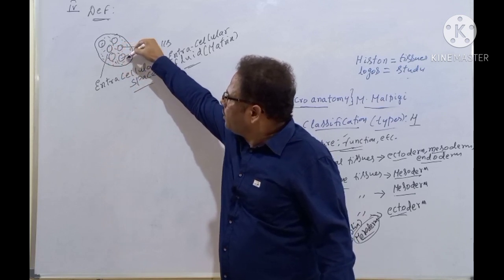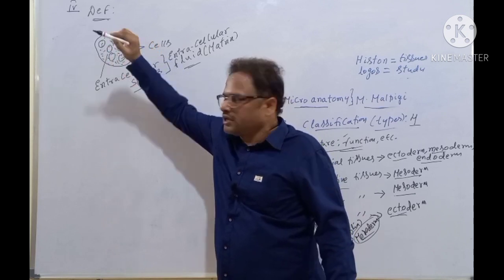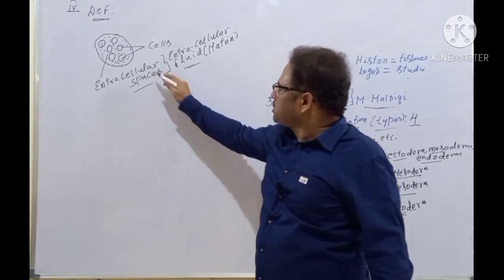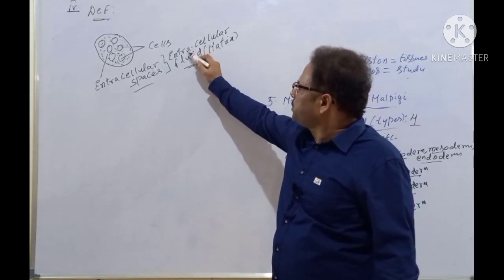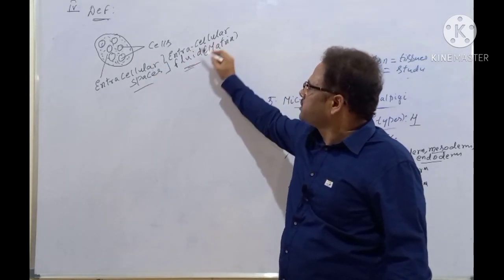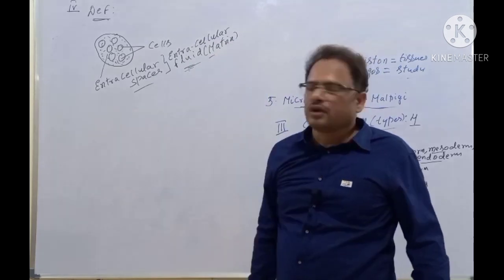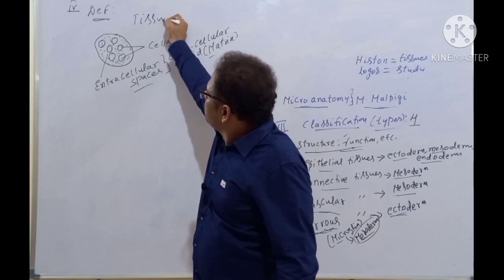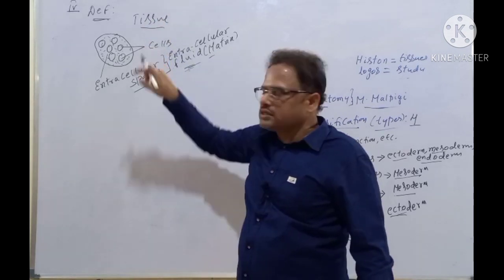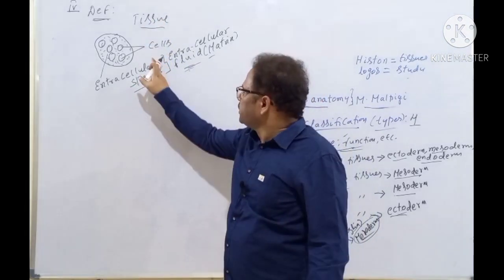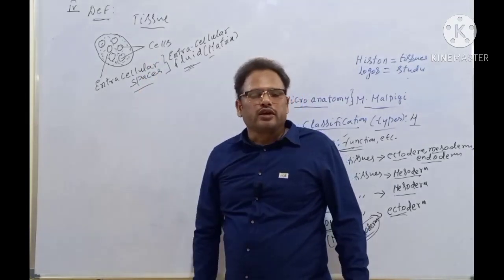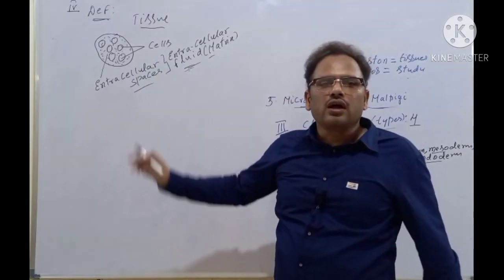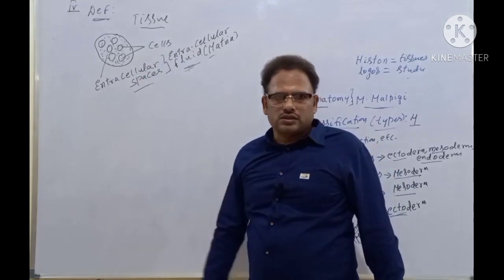So what is a tissue now? A tissue means not only a group of cells, but a group of cells along with the extracellular matrix.